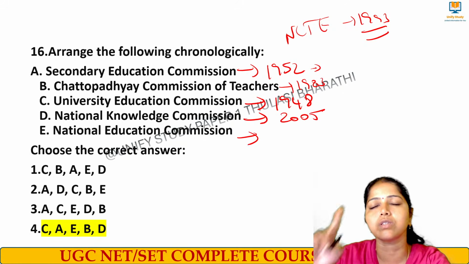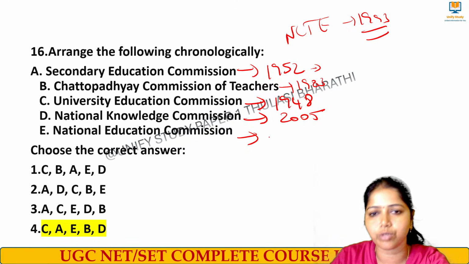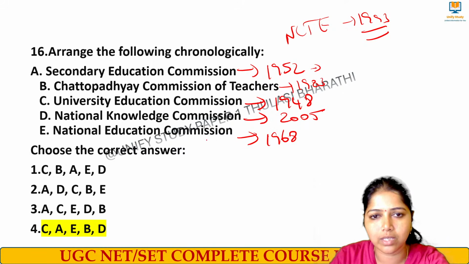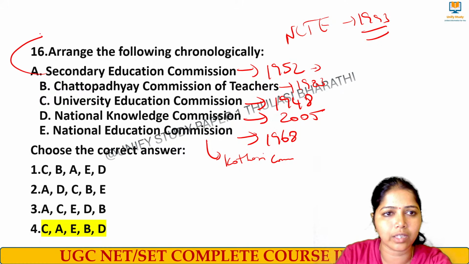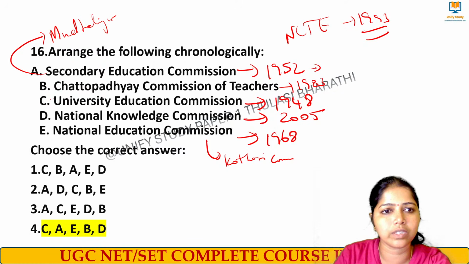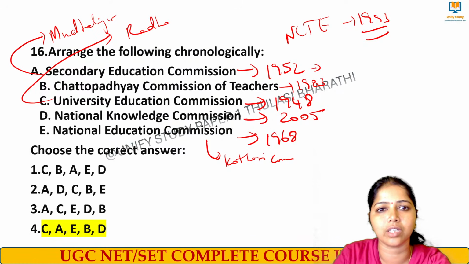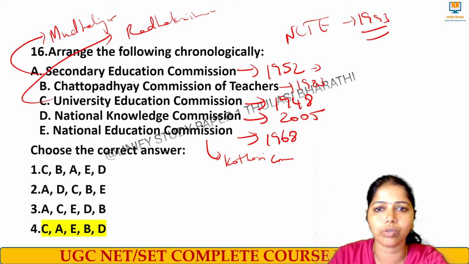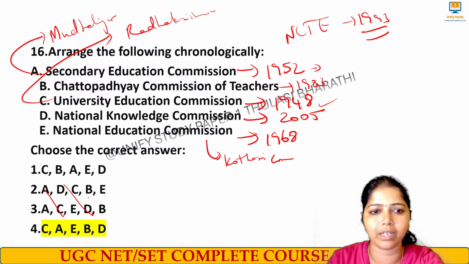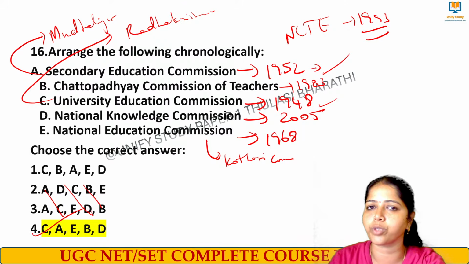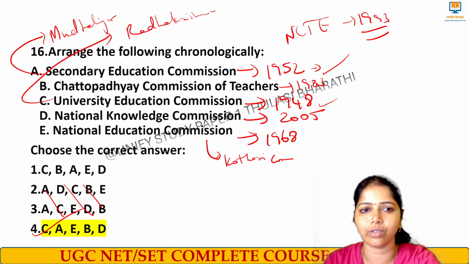The National Education Commission is the Kothari Commission, held in the year 1968. The Secondary Education Commission is the Mudaliar Commission. The University Education Commission is the Radhakrishnan Commission. These are all alias names. So when I arrange it in sequence, I get C, A, B. The first is 1948, C. Then we can eliminate these two. Next we have the Secondary Education Commission, A, and then E, B. So option number 4 is the right answer. Clear? Very good.